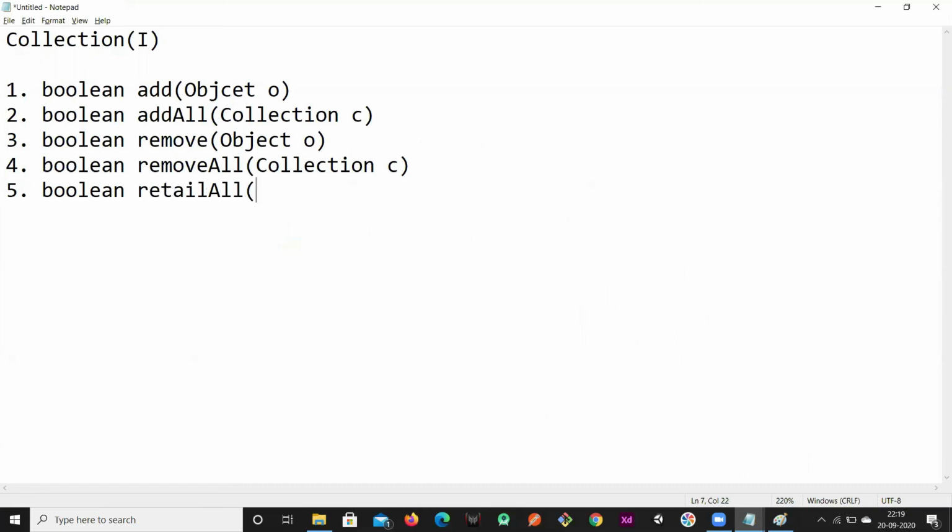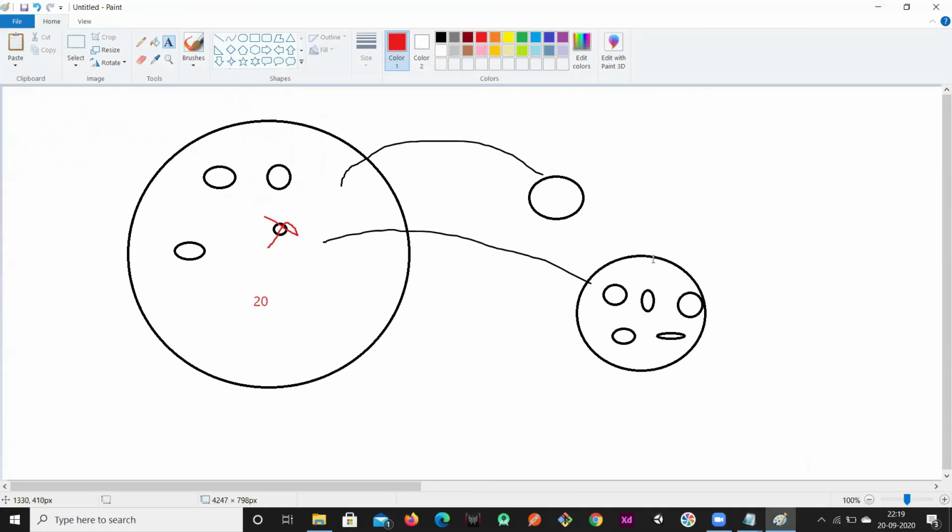Retainall is a method, and again I have to pass a collection. So collection C, the same thing, right? These three methods are for removal. I can remove a single object, I can remove some set of objects from the collection, or I can keep some elements and remove the rest of the elements. So I have this collection, I want to keep only these elements within it, and the remaining 14 elements I want to delete. Then the elements you want to retain, you have to define as a collection, and you have to use that retainAll method.